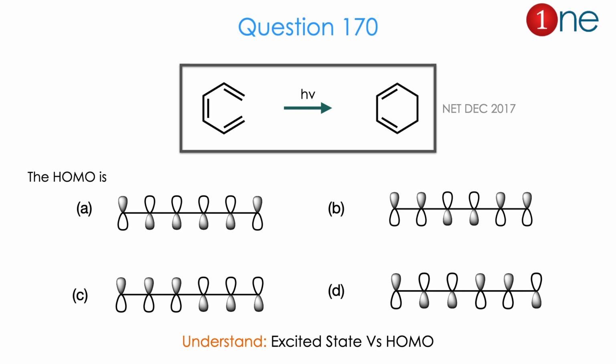Here they are asking what is the HOMO. They have given 4 orbitals that differ in the orientation, which decides bonding and antibonding. Here they differ in the nodes, so you have to calculate the nodes and find it. So from the reaction and the possible 4 orbitals, you might realize the question is really about excited state versus HOMO. The answer is D. Let us see how.